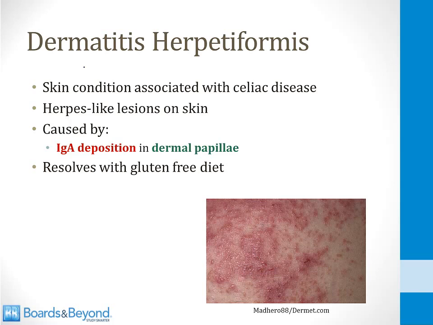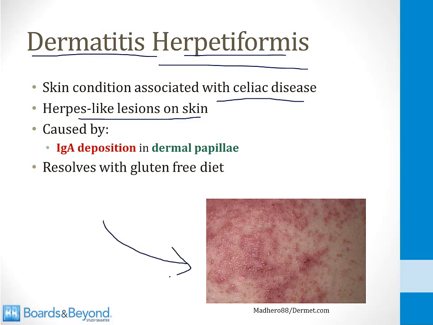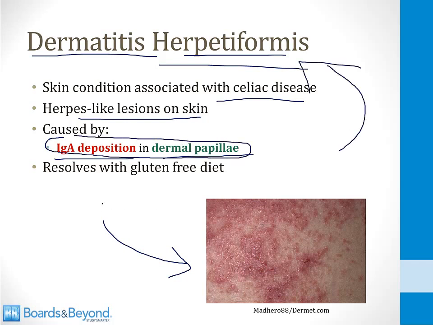Another condition that's associated with celiac disease is a skin condition called dermatitis herpetiformis. This is associated with celiac disease and it results in herpes-like lesions on the skin. That's why it's called herpetiformis. This is a picture of dermatitis herpetiformis shown on the screen here. These are very similar skin lesions. They are vesicular, just like what you can see in herpes. And it's caused by IgA deposition in the dermal papillae. The reason for this is not entirely clear, but it's very high yield to remember that it's IgA deposition in the dermal papilla that leads to dermatitis herpetiformis. This will resolve when the patient adheres to a gluten-free diet.